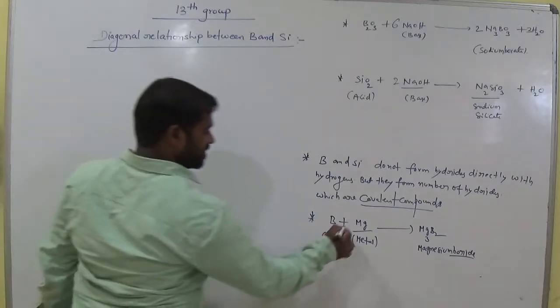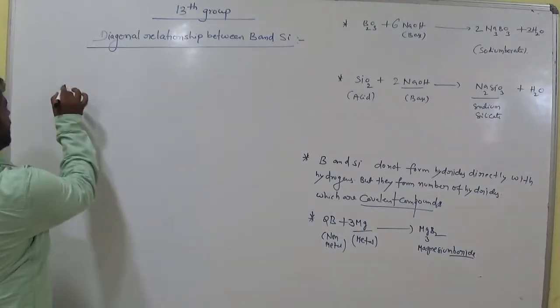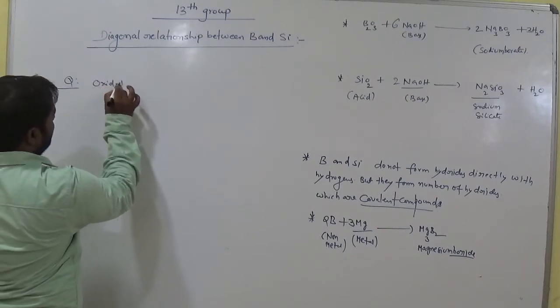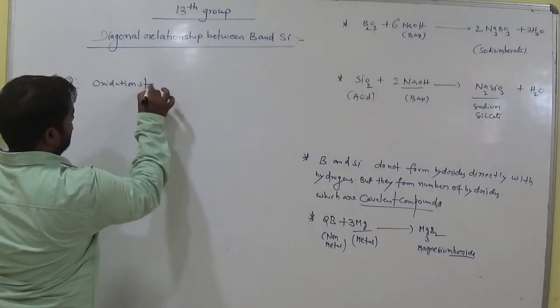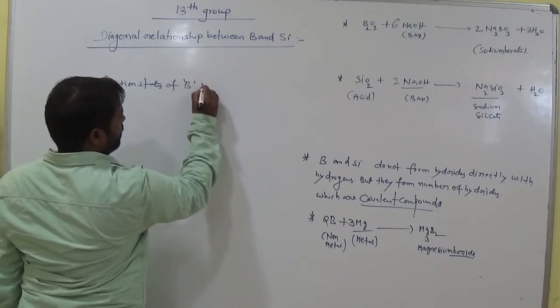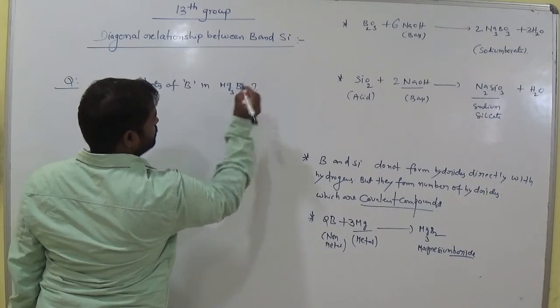So balance this equation: 3 magnesium and 2 borons. Now here, the oxidation state of boron in Mg3B2.